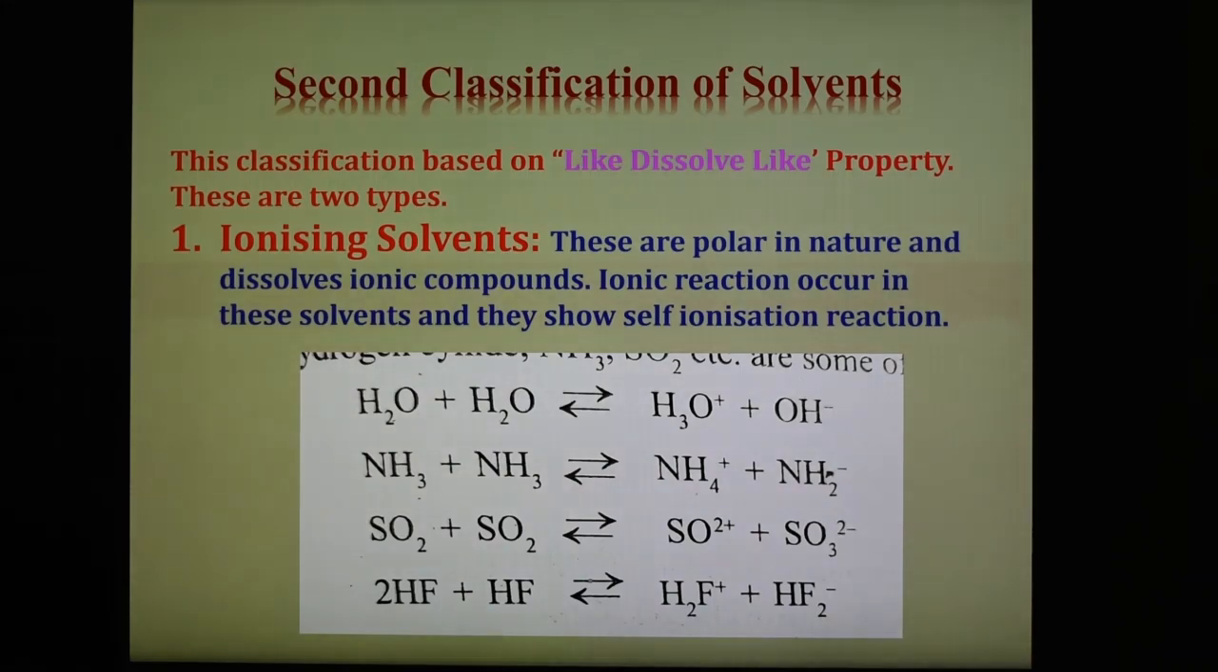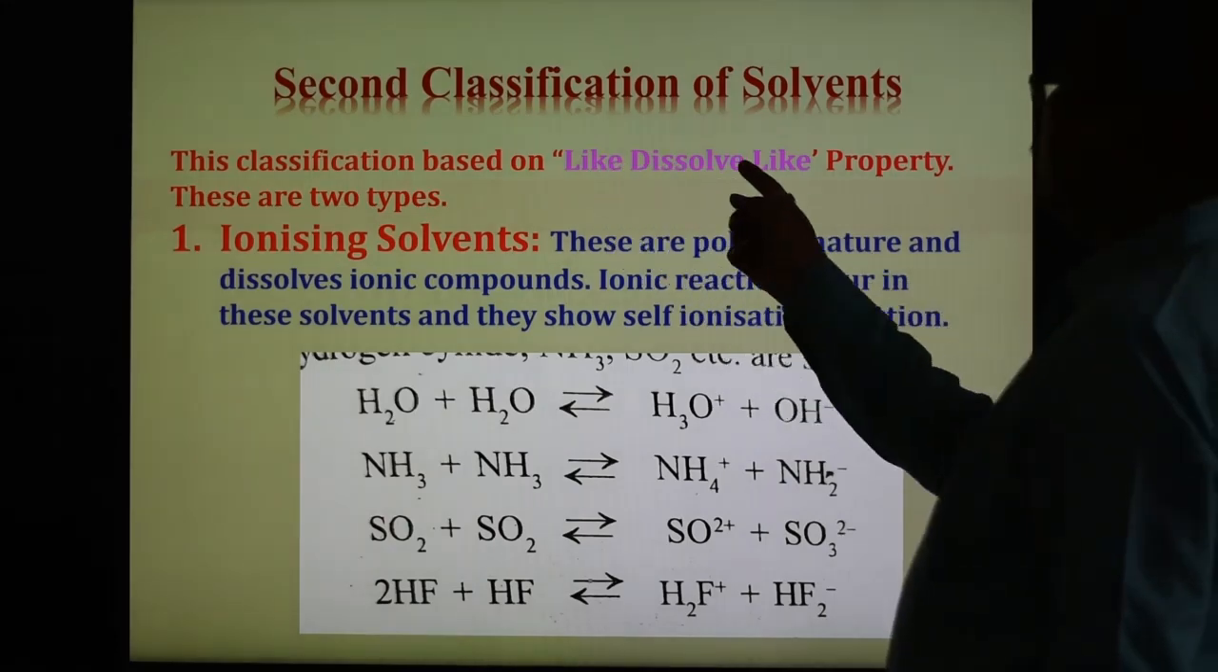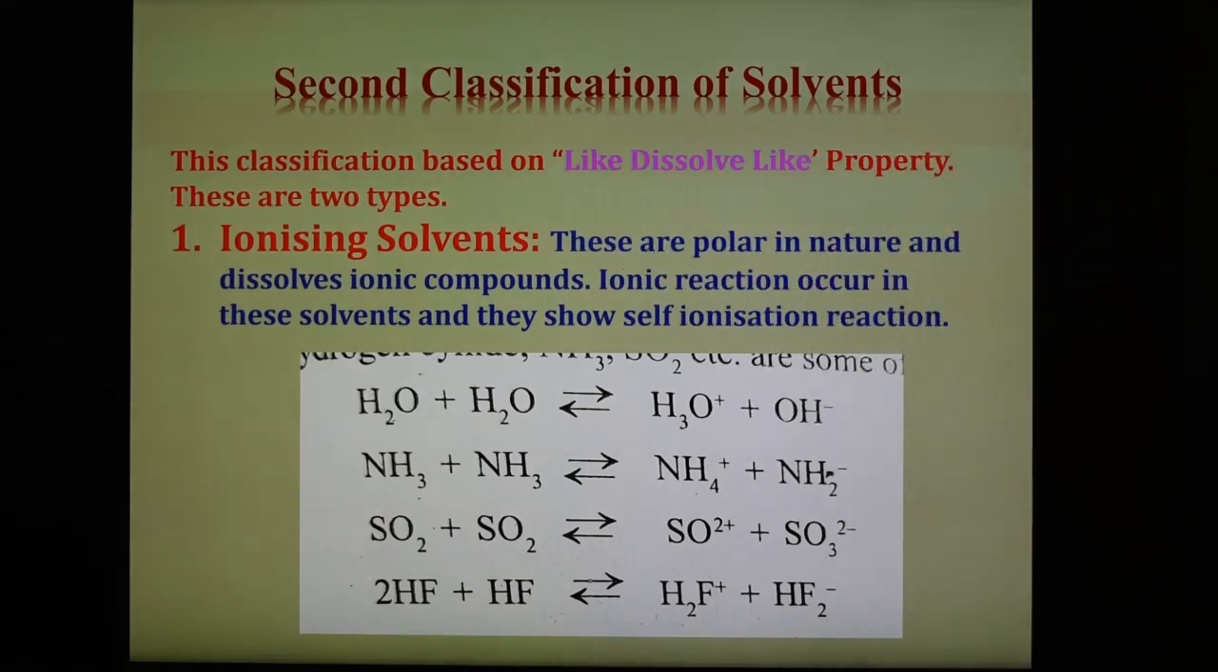So this is very important. Based on this like dissolves like property, the solvents are of two types, one ionizing solvent and second non-ionizing solvent. So what is ionizing solvent? Ionizing solvents are also known as polar or ionic solvents. These solvents are polar in nature and dissolve ionic compounds. In these solvents, ionic reactions can take place.